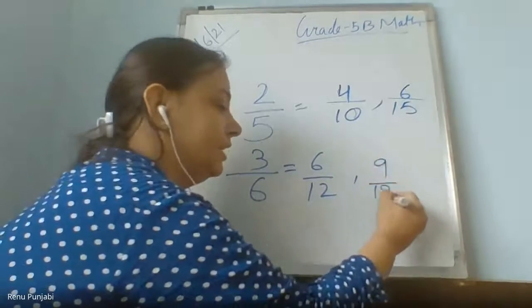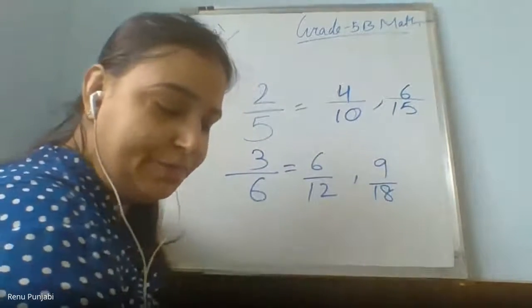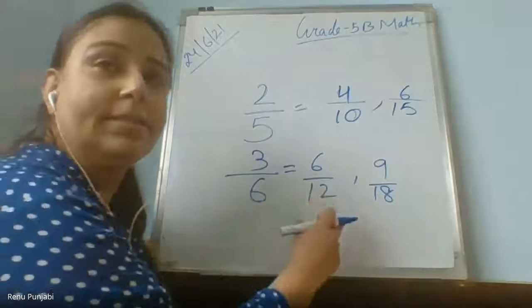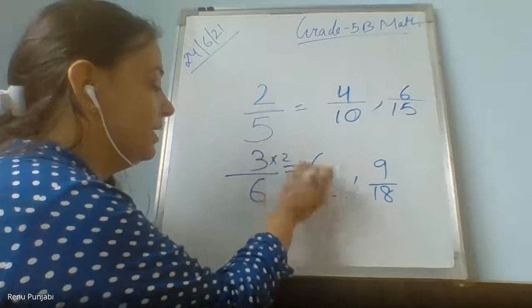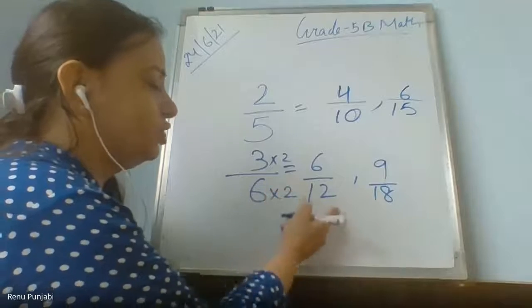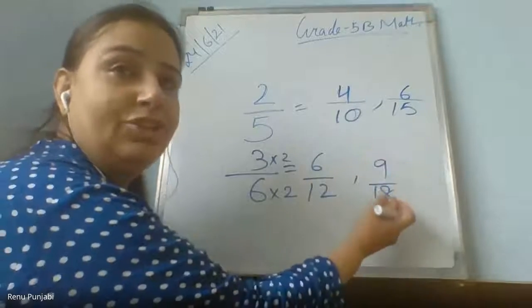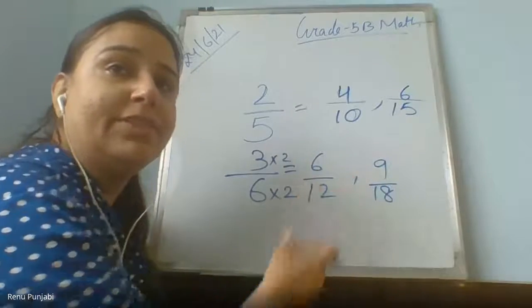Ma'am, 9 upon 18. Very good. Excellent. So, Samriddhi, have you observed any pattern here? Yes, ma'am. What are they doing? Ma'am, it's multiplying with the 2. 3 multiplied by 2 is 6 and 6 multiplied by 2 is 12. Then they multiply with the 3. Then if they want more equivalent fractions, they multiply with the 4.